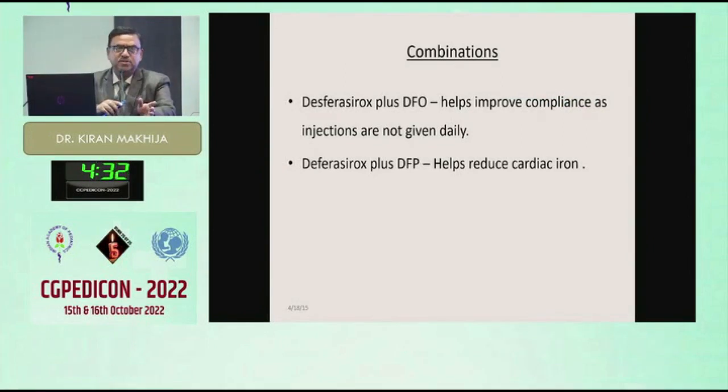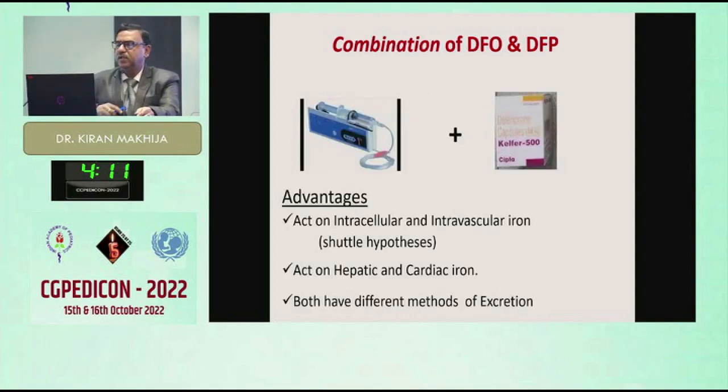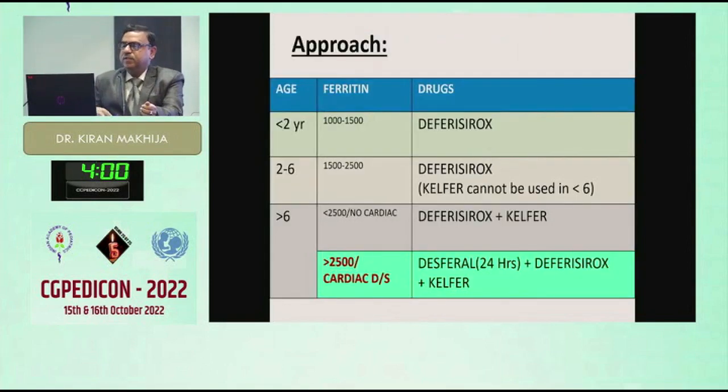The important thing is that no one drug has got all the advantages. So we have to give combinations, like the newer drug which we are using and the first drug, both highly potent. One helps in improving compliance, and the second one helps in reducing the iron from the heart. The combination of the previous two drugs, this first one DFO and the DFP, reduces intracellular and cardiac iron properly. So the approach is there.